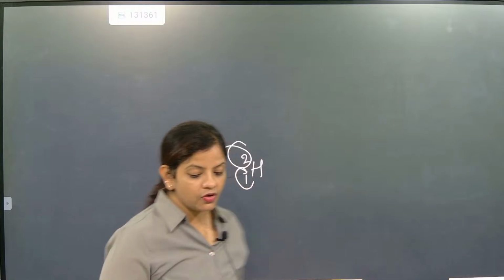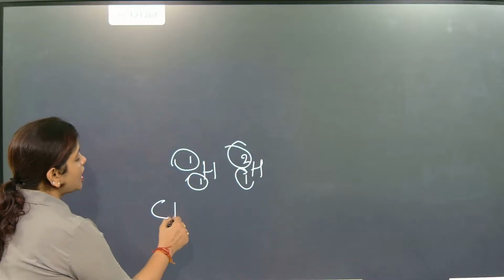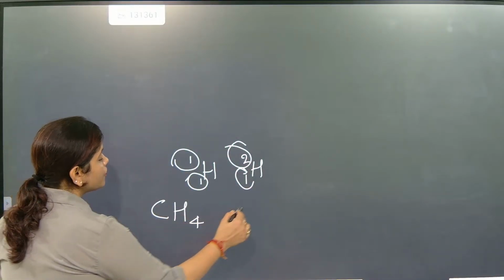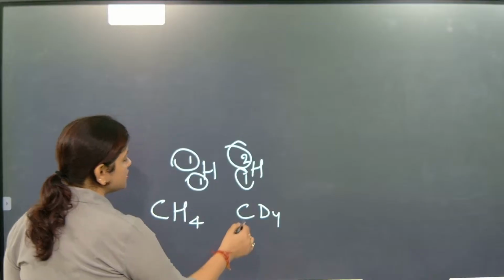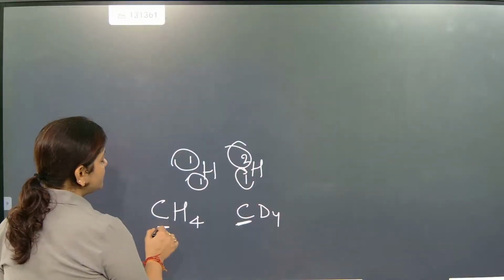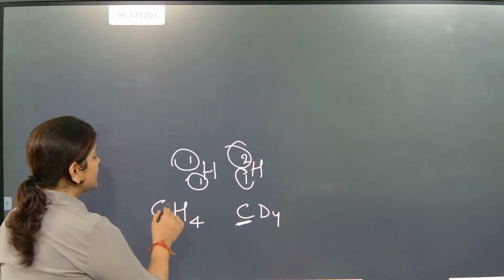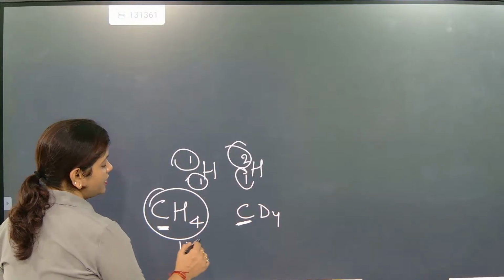Like right now I'm just talking about CH4. Carbon isotope is present. So if carbon isotope is present, it is the isotope of carbon, and this is exactly carbon itself, then definitely the mass variation will be there. Understood?